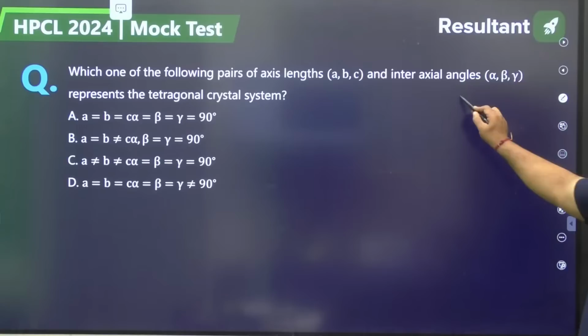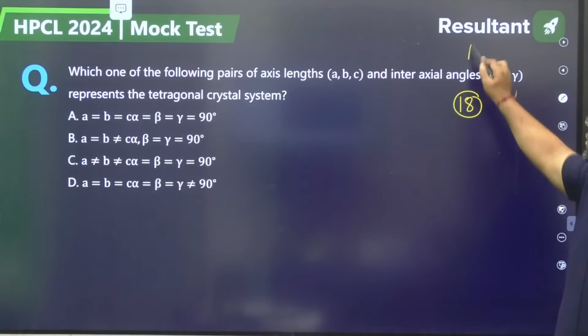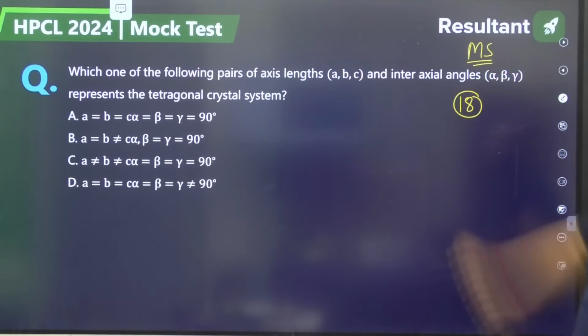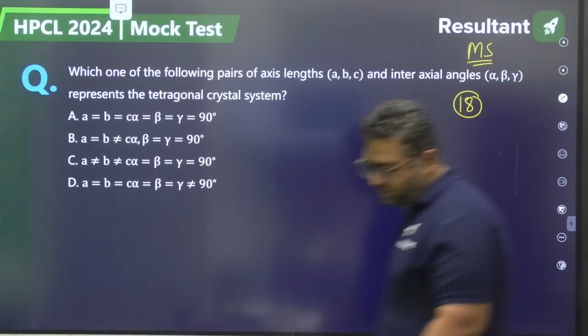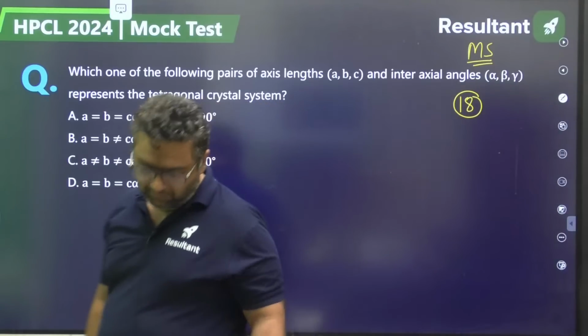Moving to question number 18, material science. Material science had the highest weightage in the previous years as well.